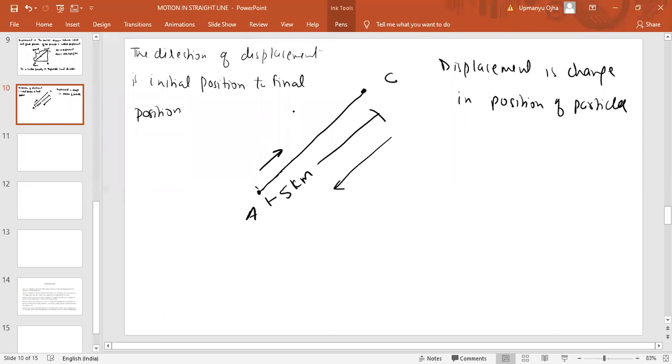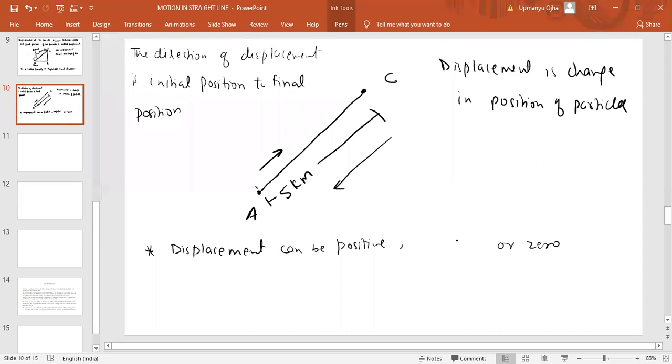Now I told you that displacement can also be defined as the change in position of the particle. The next point about displacement is that it can be positive, it can be negative, or it can be zero.